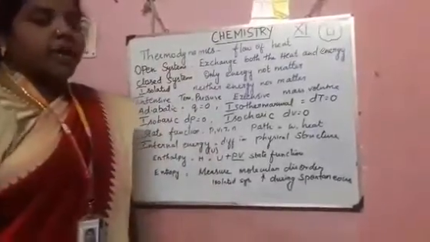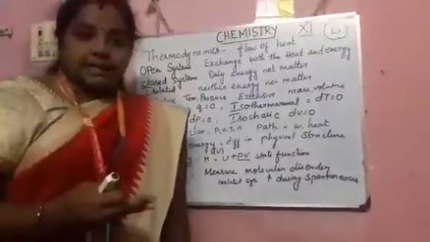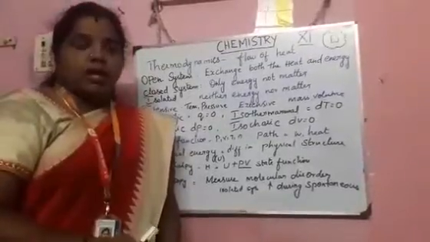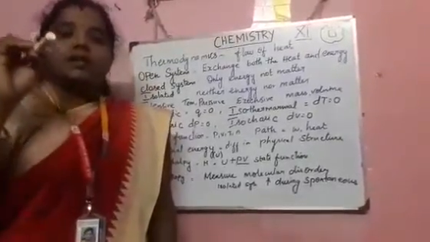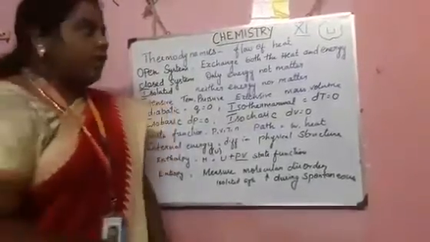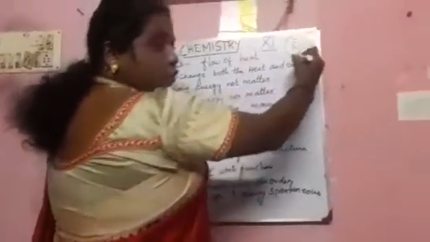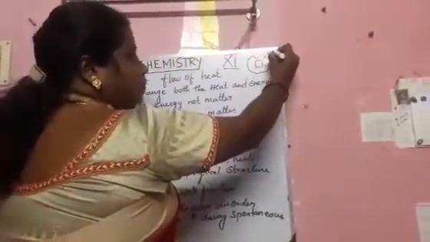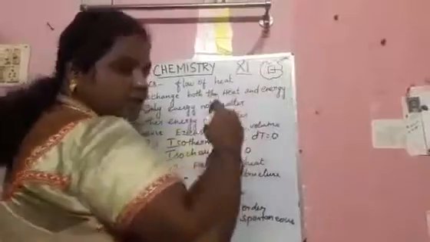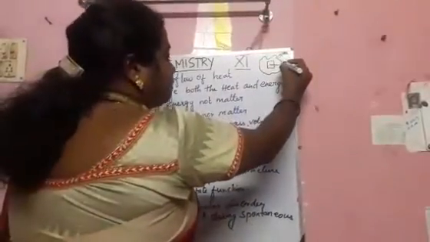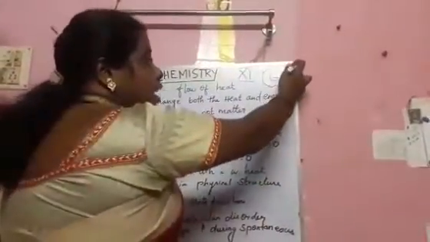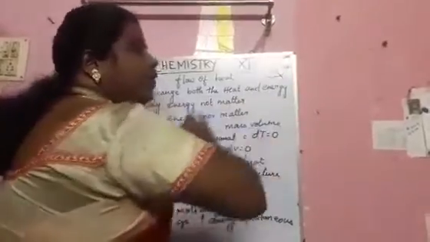These are all the important terms. First one is what a system is, what its surroundings are, and what its boundary is. For example, let us consider our universe and the water in it. The universe is called the surroundings. Surroundings is nothing else but your universe. And inside it, if you consider the water, that is the system. What differentiates the surroundings and the system is called the boundary.